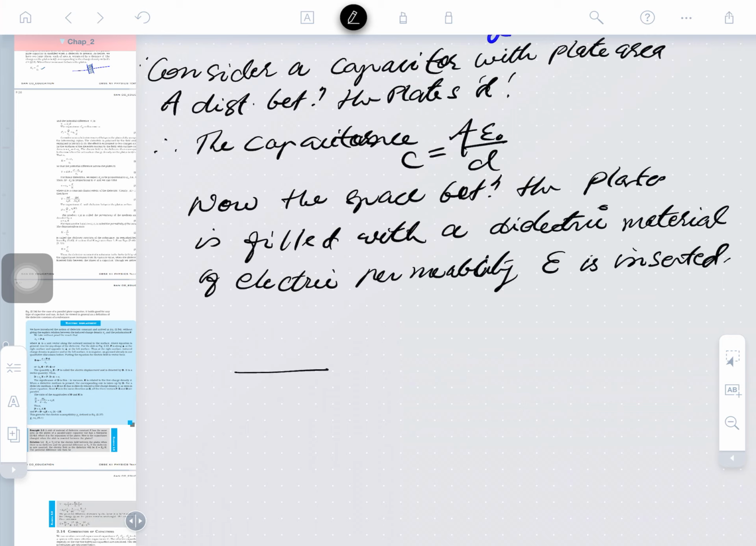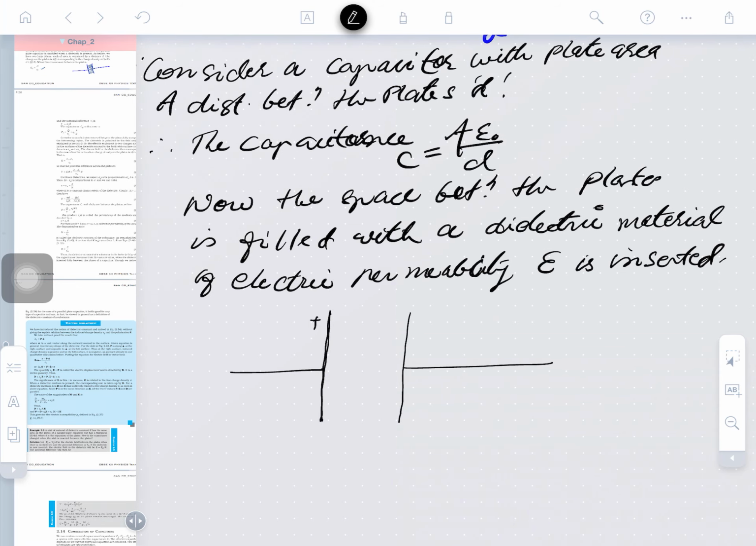You may see this is one plate here, and this is another. This is a positively charged plate, with a charge density plus, and here the material is inserted. I am taking the dielectric material fully filling the space, not leaving any gap. I just want to tell you how materials behave in an electric field.